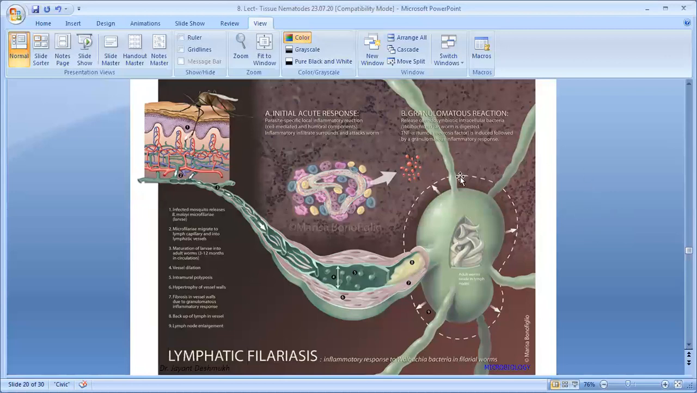This figure is showing the different mechanisms of obstruction. This is the lymph node, and this is the lymph vessel. Due to fibrosis and accumulating endothelial cells, there is obstruction. Due to obstruction, there is dilatation of the lymphatics.